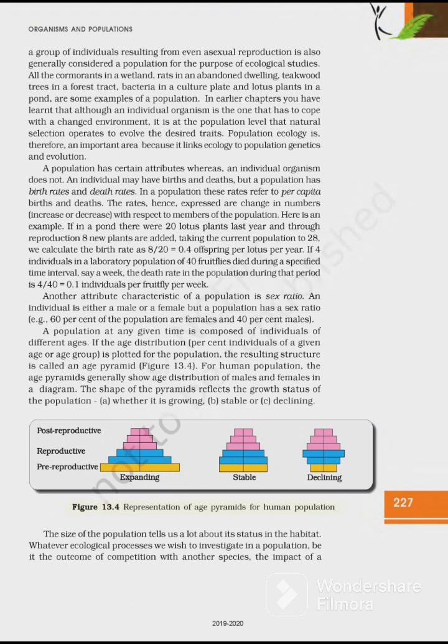ठीक है. If 4 individuals in the laboratory population of 40 fruit fly died, यानी कि 40 में से 4 चले गए during a specified time interval, say a week, एक week में, a death rate in the population during that period is 4 by 40, which is equals to 0.1 individual per fruit fly per week. ठीक है. तो इसे कैसे निकालते हैं?